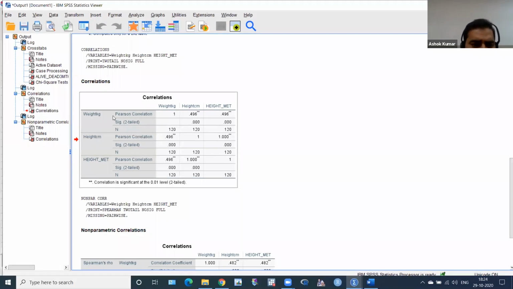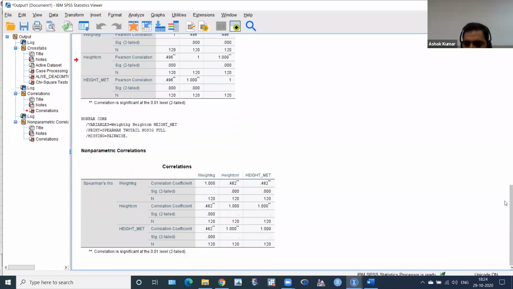So it's highly significant. If I use weight in kg and height in meter, it's the same, because it's a mathematical calculation. So the same correlation value you will find. It's also significant. It means height and weight are highly significantly correlated in our sample. And I think it must be, otherwise maybe there is a big problem. If you provide data like this, that there is no correlation in height and weight, there is a question mark. How come it's possible? There must be a correlation.